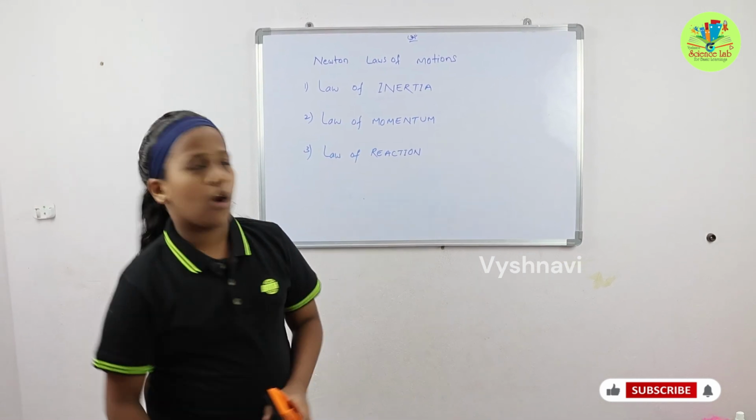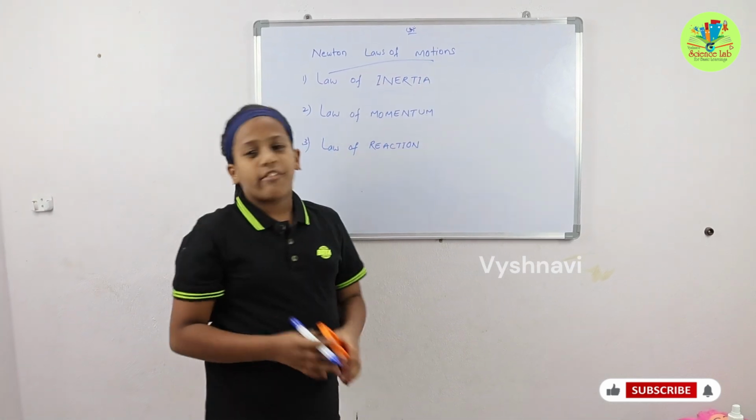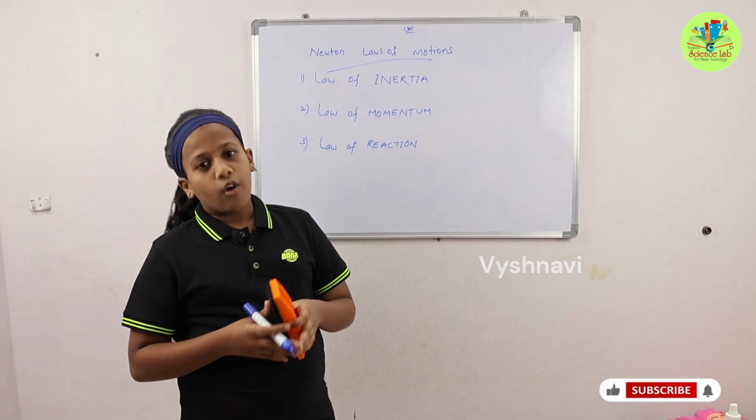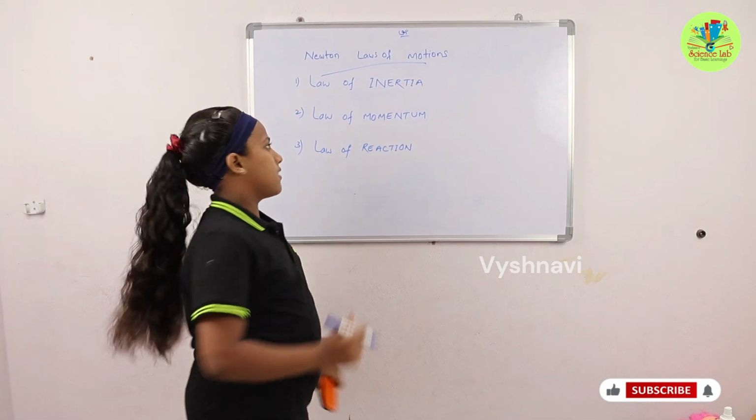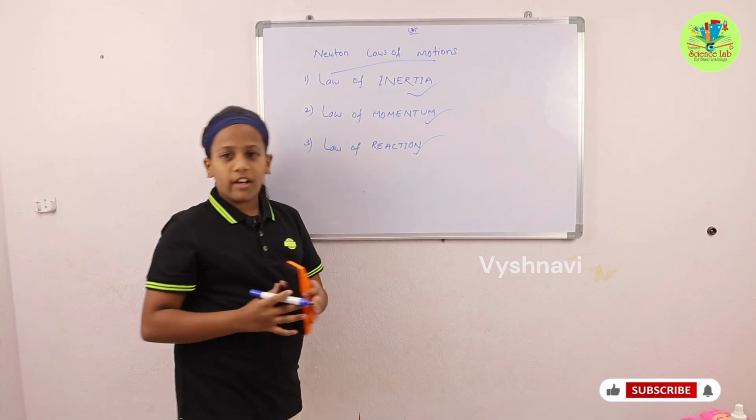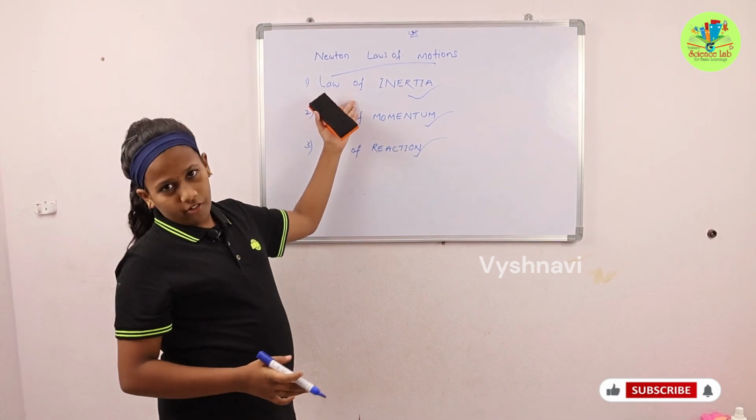Today we are discussing the topic of Newton's laws of motion from the subject of biology. Newton's laws of motion are mainly three types. What are the three types? Let us discuss: law of inertia, law of momentum, law of reaction. Today we are discussing the first law, the law of inertia.